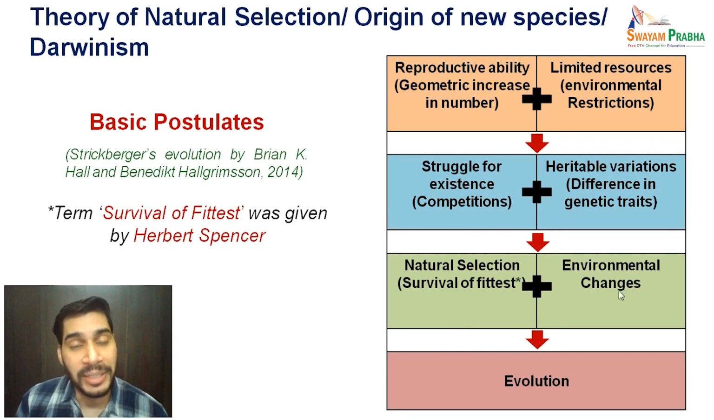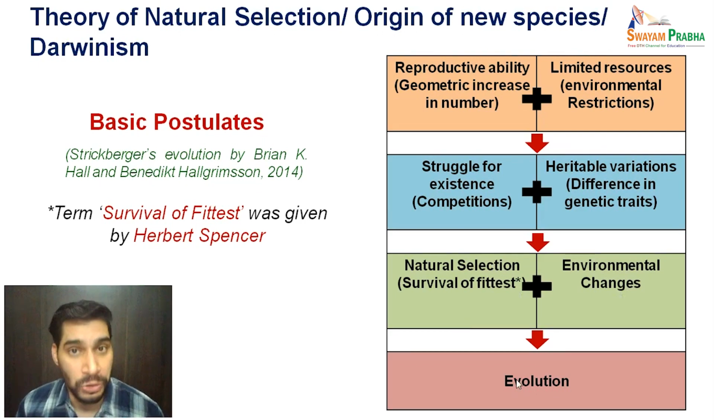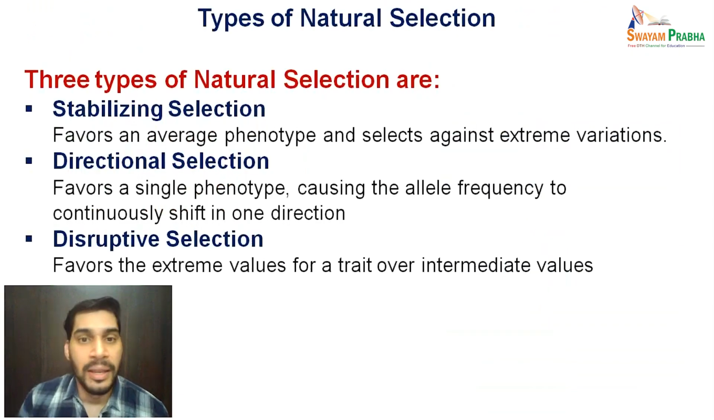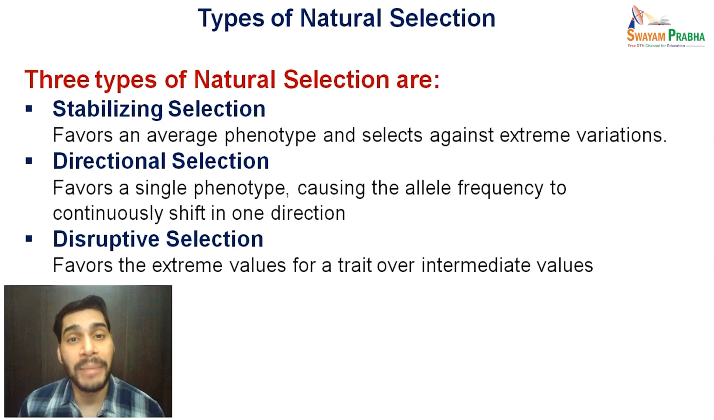Along with environmental changes, natural selection or survival of the fittest leads to the phenomenon of evolution. So this is the crux or summary of natural selection, or you can say the basic postulates of the theory of natural selection. Now, having this much idea, let us move ahead towards understanding what we mean by different types of natural selection.